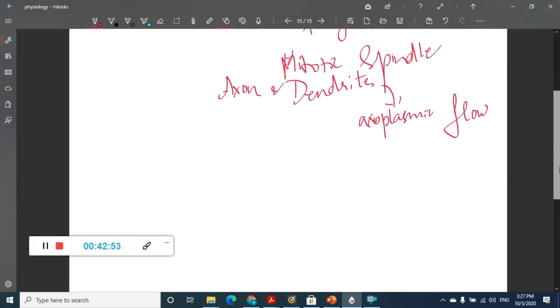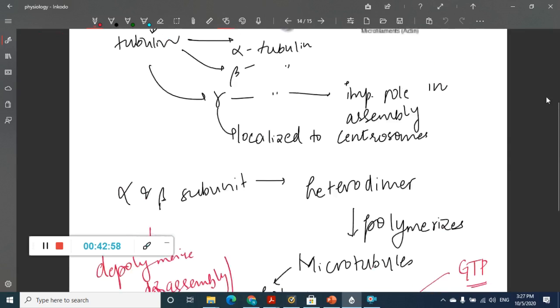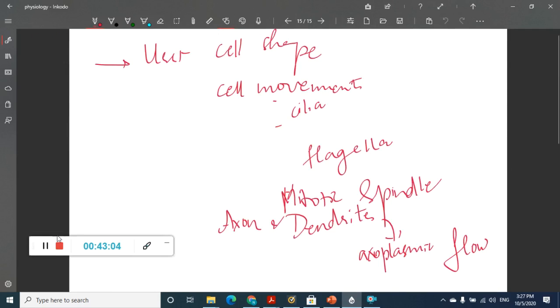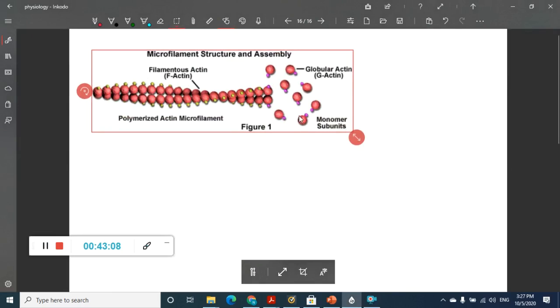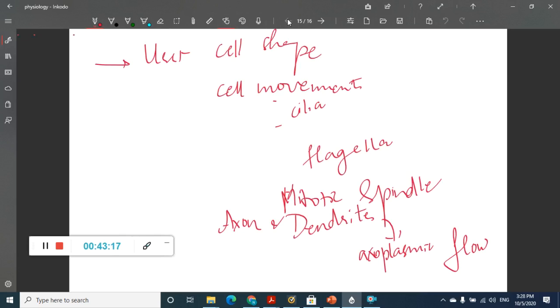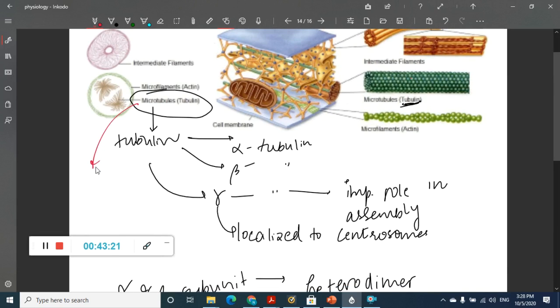Then after microtubules, the next important thing which you have to learn, the second organelle, is microfilaments. So these are the microfilaments. If you see, the diameter of microfilaments is 7 to 9.5 nanometers. Whatever the diameter of microtubules, we forgot to mention it. So the diameter of microtubules is 25 nanometers.